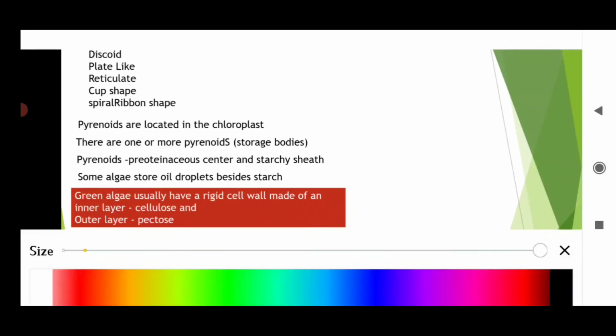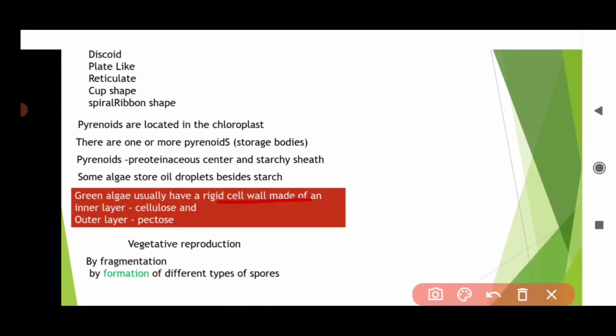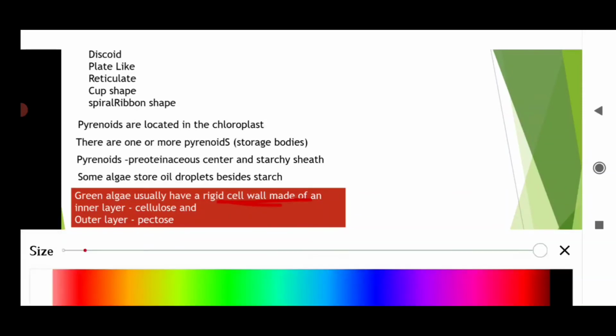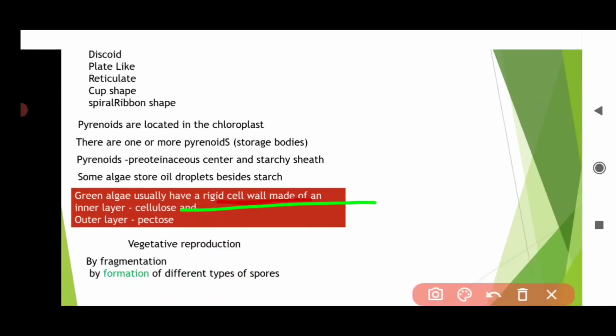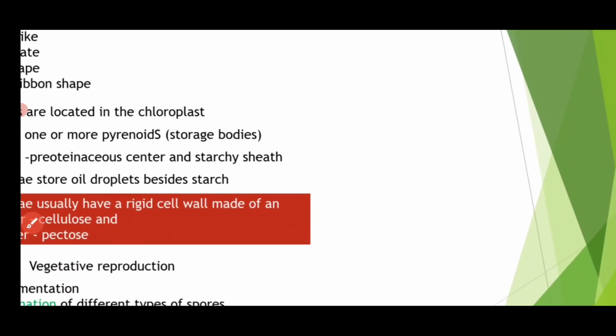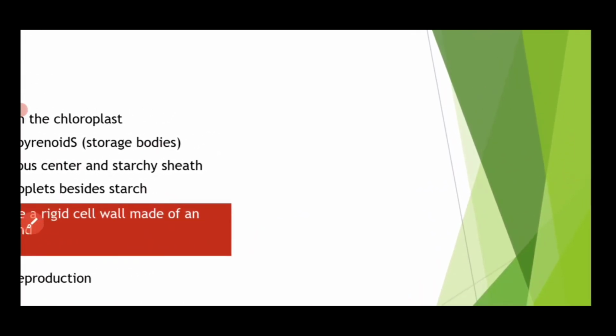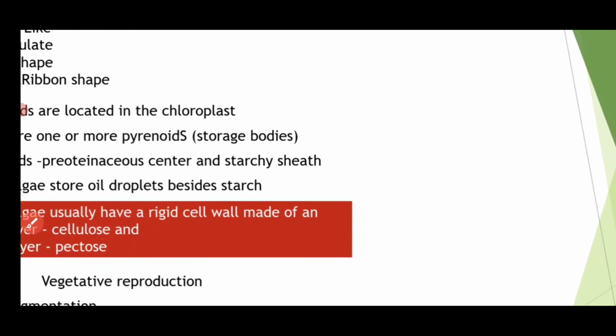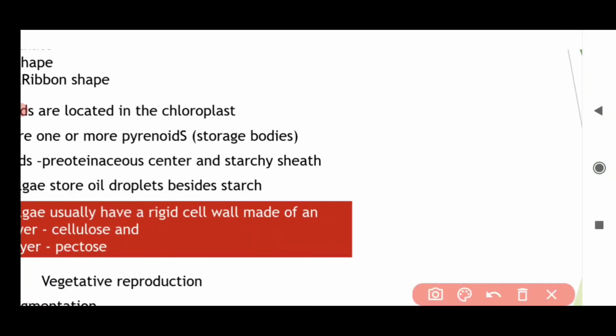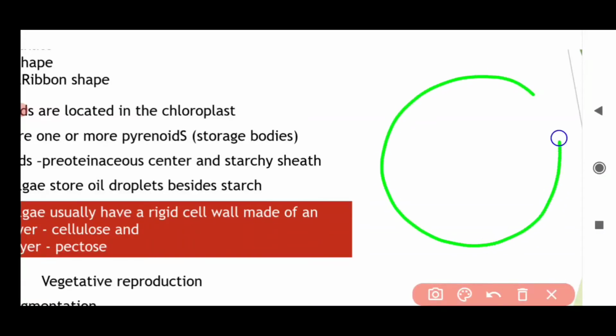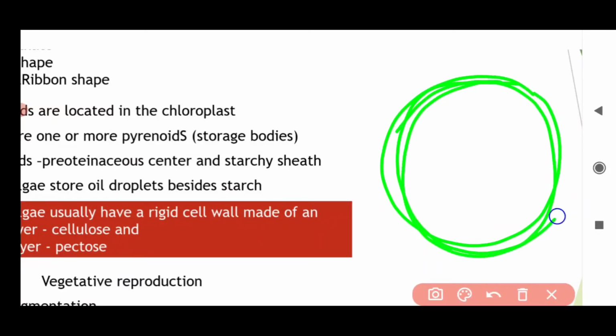So green algae have a rigid cell wall. The inner layer is of cellulose. See here, in green algae, the outer layer is pectose, and the inner layer is cellulosic.